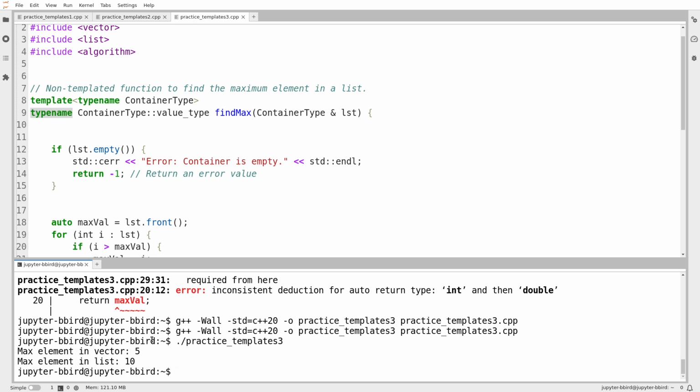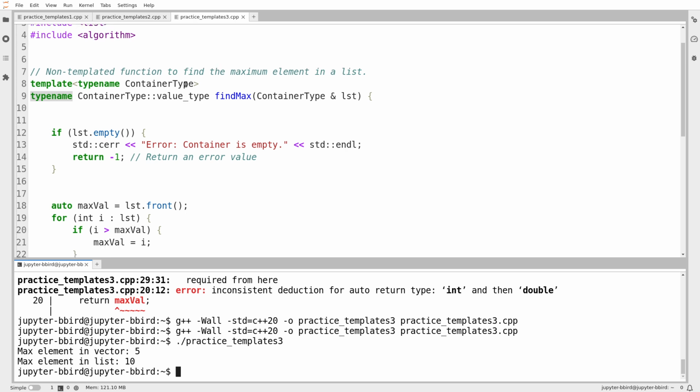That works. That does the trick, because here it says the return type is going to be container type : value type. If you gave me a list of int, then this is going to be int, which means when I return -1, I'm returning an int. If you gave me a vector of double, then this type is going to be double. So if you try to return the int -1, it turns it into a double because it knows you're supposed to be returning a double.